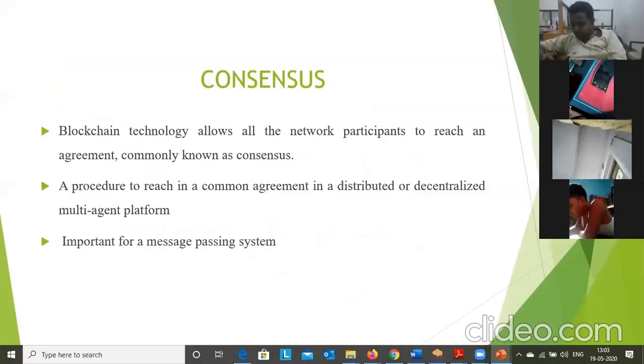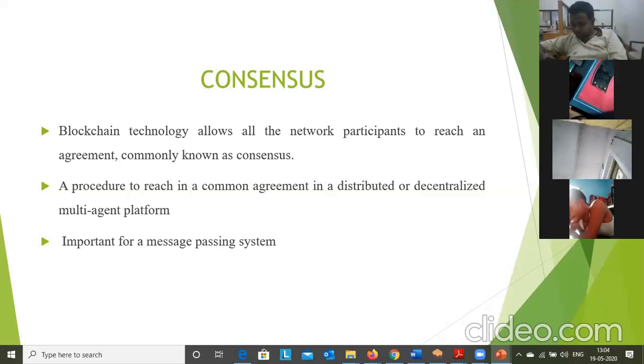Now one more important concept we have, consensus. What are the consensus protocols in the blockchain network? The consensus protocols are systems of agreement. Blockchain technology allows all the network participants or blockchain nodes to reach an agreement known as consensus.